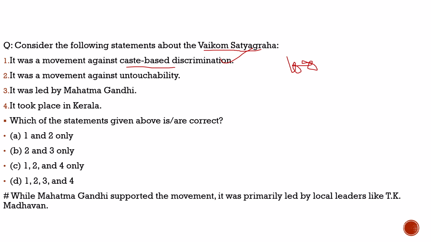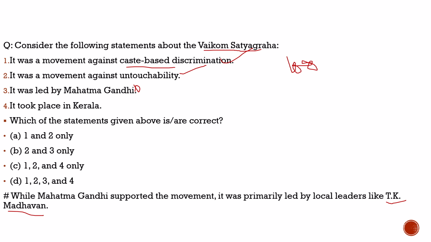Second statement, it was a movement against untouchability, 100% correct. Third, it was led by Mahatma Gandhi. There is doubt. He was the member. Mahatma Gandhi supported the movement, but it was primarily led by local leaders like T.K. Madhavan and E.V. Ramaswamy Periyar. They were the major leaders of